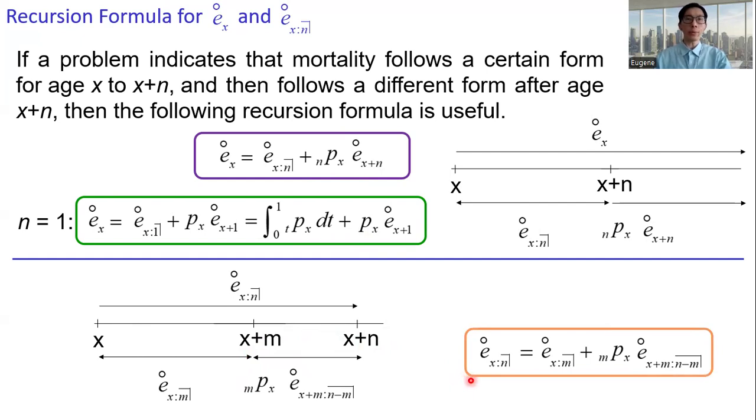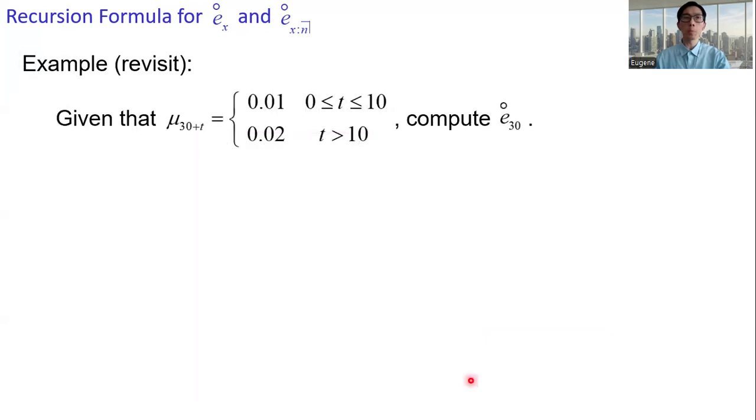All right, so let's apply these formulas with a series of examples. Let's revisit the example that we have completed previously. Given that mu30 plus t equals 0.01 when t is between 0 and 10, and for t greater than 10, the force of mortality is 0.02, compute the complete expectation of life at age 30. All right, make use of the recursion formula.